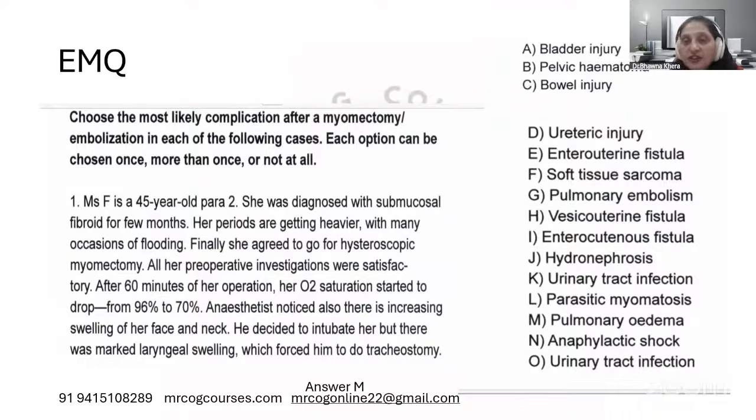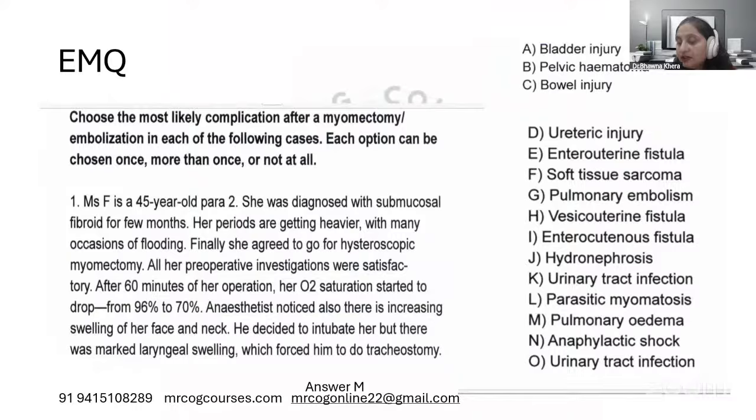I can see the answers coming up now. There are two answers as of now. One is pulmonary edema, another is anaphylactic shock. Anybody can write also in the chat box: why do you think M is the correct answer and why do you think N is the correct answer? How can we differentiate between the two and what's actually happening here?